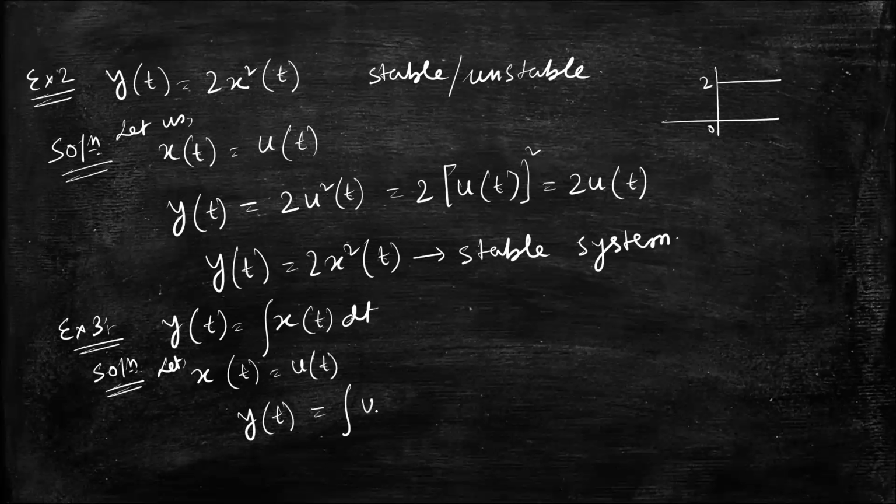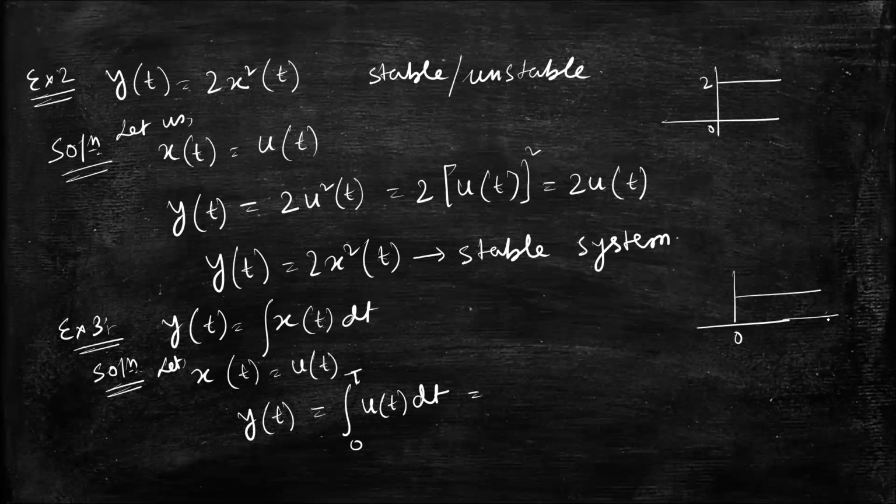So integration over u of t dt, from 0 to t, let us say.